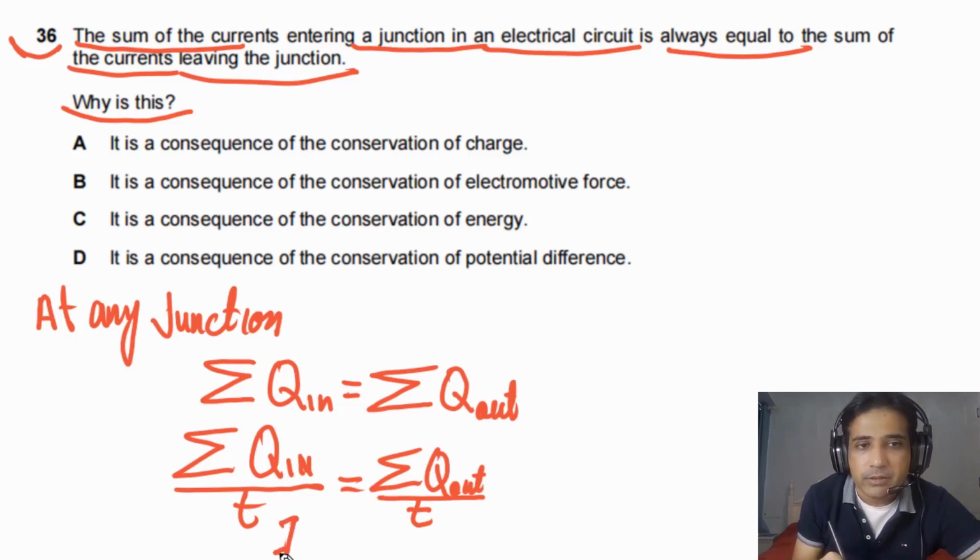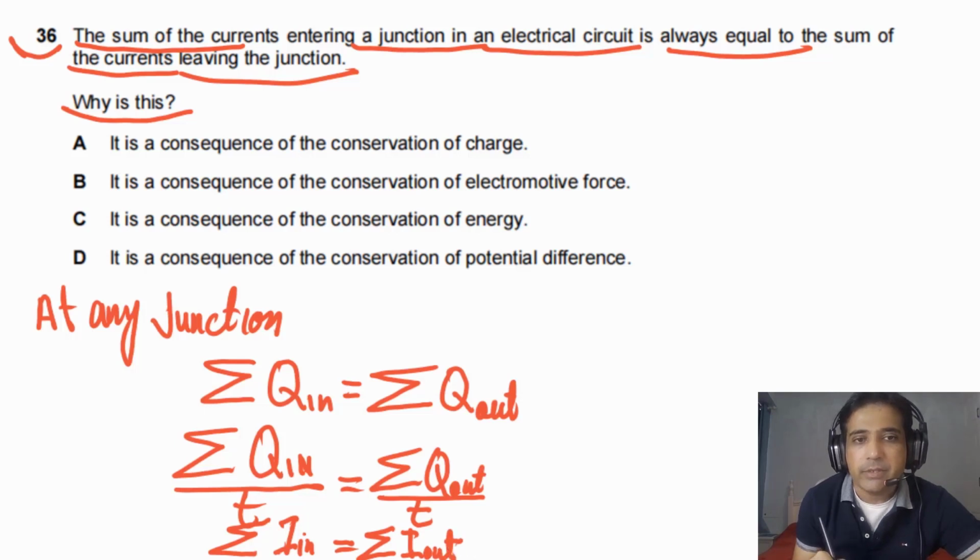So this is I in, the sum of currents, the total current entering. This will be equal to total I leaving, the sum of currents leaving a junction.